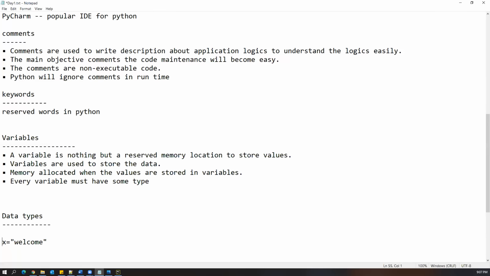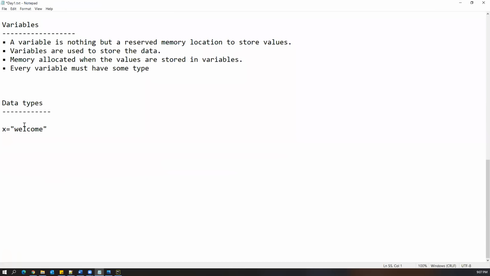So what is the meaning of dynamically typed language? As soon as you create a variable, if I put some value, by default, this variable will be considered as an integer variable. So you no need to write the data type. Similarly, when you create another variable with some string value, by default, Python will consider this variable as a string variable. You no need to specifically say the data type. But in Java, it is not like that. So Python is a dynamically typed programming language. We have to remember this feature. Dynamically typed programming language. And this feature is there only in the Python programming language.